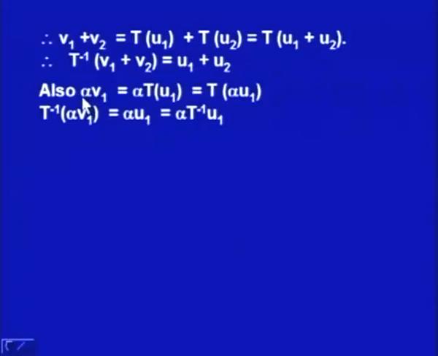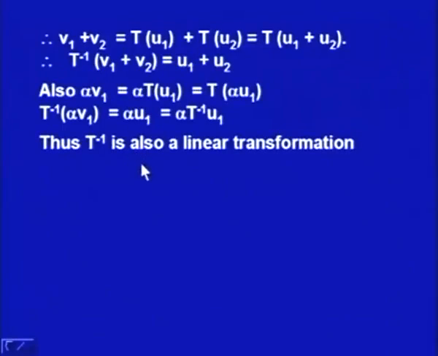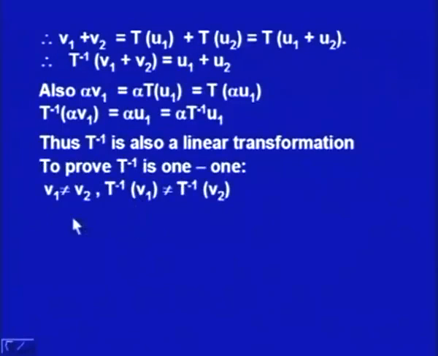The second is alpha V1 is equal to alpha T U1, which is equal to T of alpha U1, T being a linear transformation. So, from alpha V1 is equal to T of alpha U1, we can write down T inverse of alpha V1 is equal to alpha U1, or it is equal to alpha times T inverse V1. So, homogeneous property is also satisfied, and hence one can say that T inverse is also a linear transformation. So, if T is linear, then T inverse is also linear, provided it is 1-1.